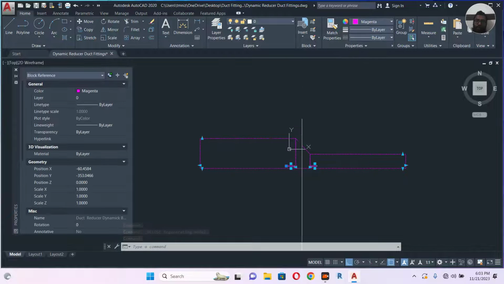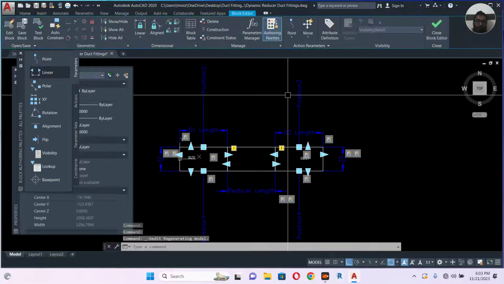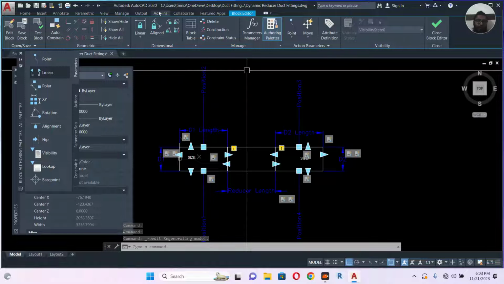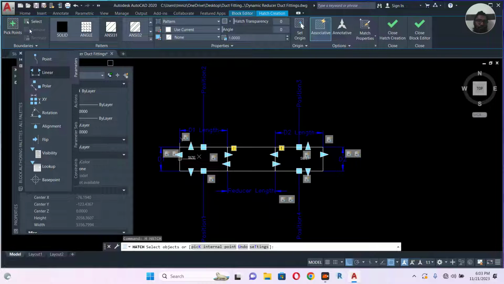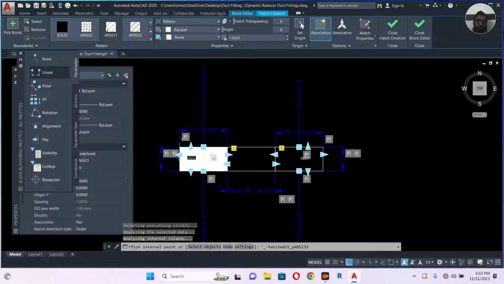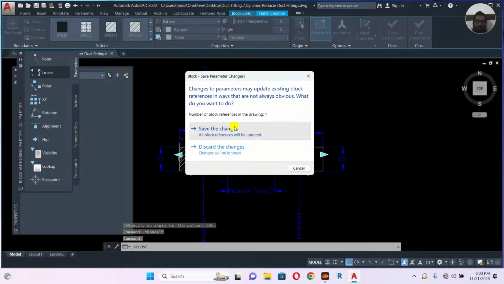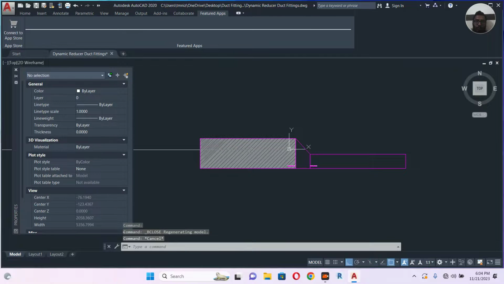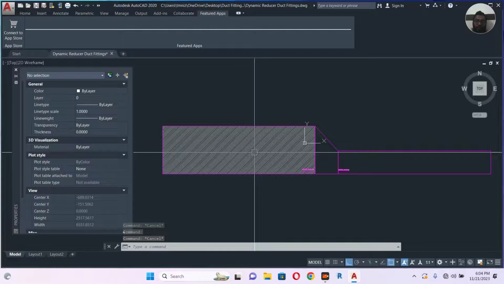You can change this one to any color you want. And at the same time, if you need hatch, also possible. Right click, block editor, and just go to the hatch, enter. So just pick point, pick this one, and you can choose maybe 100 and close. I don't want to make everything, just check this one. I want to show you it's possible also. You make hatch or whatever you want to do, you can play with this.